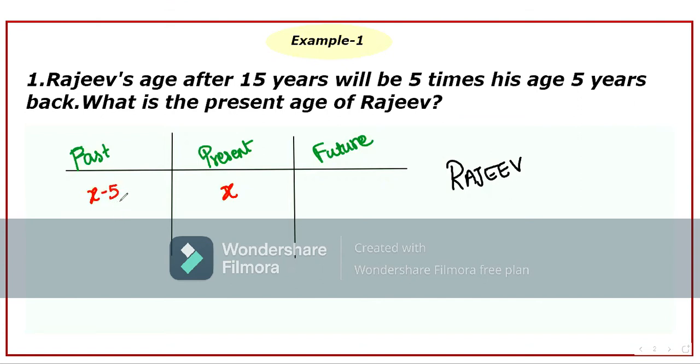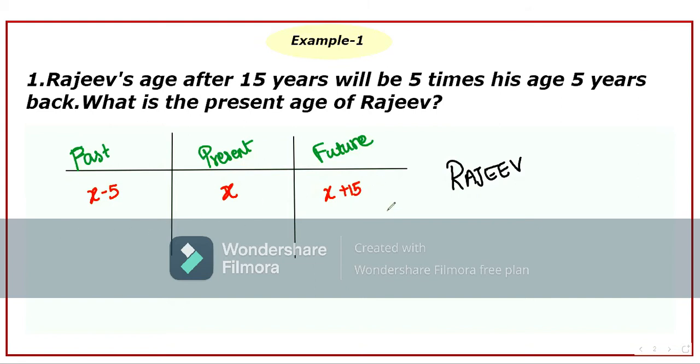5 years ago, so you have to subtract. Then after 15 years, his age will be greater, so you need to add 15. So the future age will be x plus 15. Can you all relate this in your mind? Good. If you couldn't, just please watch this segment again and again. You will come to understand this.